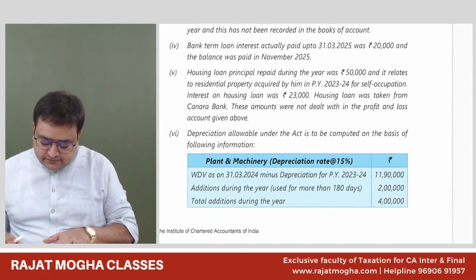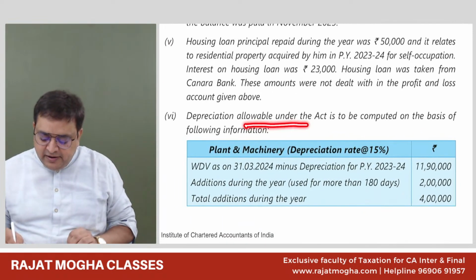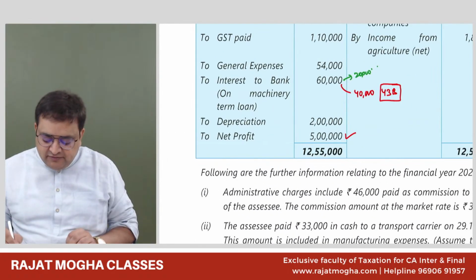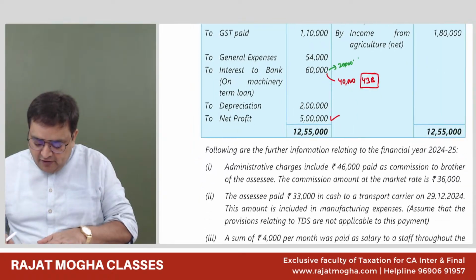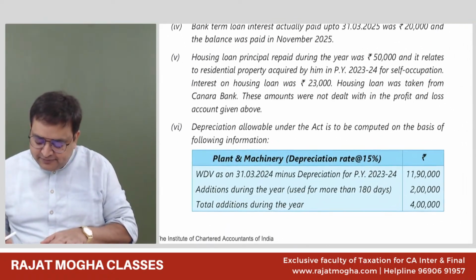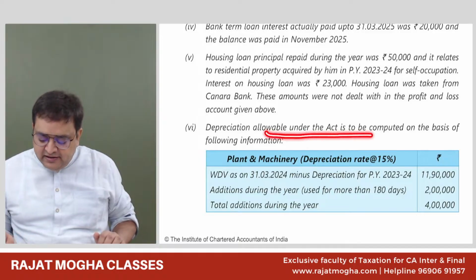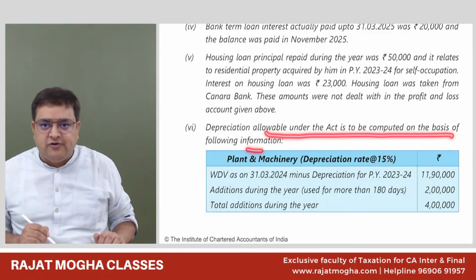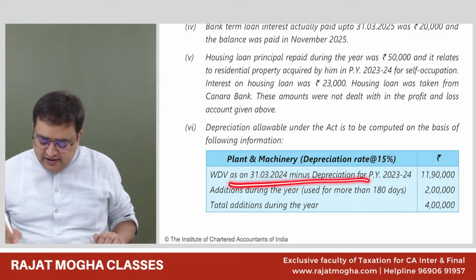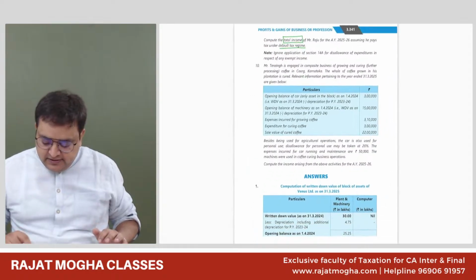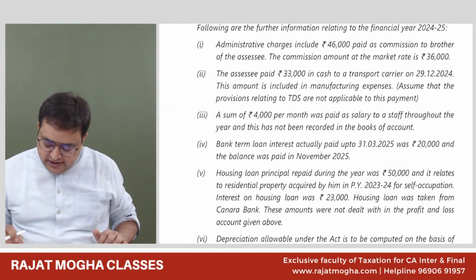Sixth, depreciation allowable under the act is to be computed on the basis of the following information. So this depreciation which they have given, I understood that this is not a correct depreciation. Now we have to compute the depreciation as per this information. WDV, additions, I think we will calculate it right now.